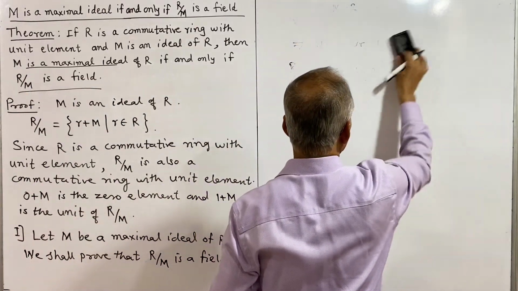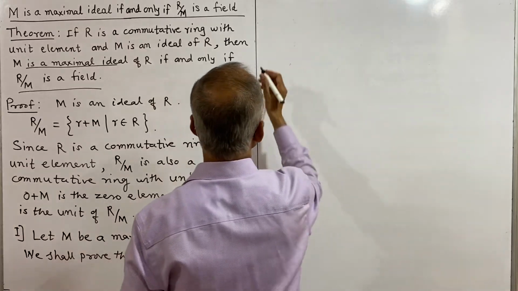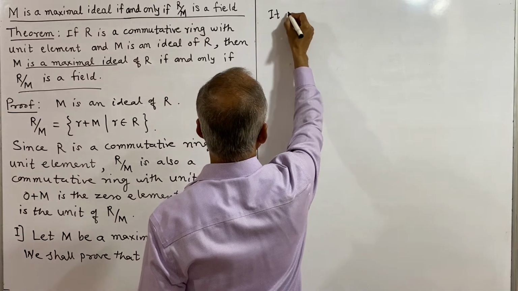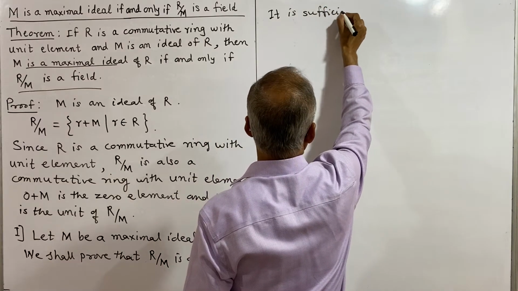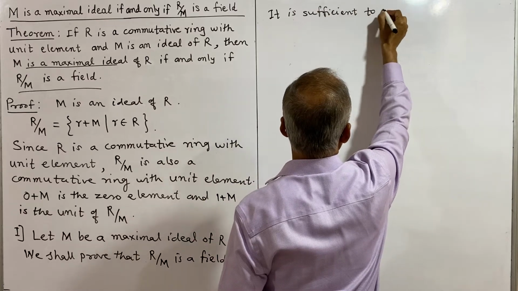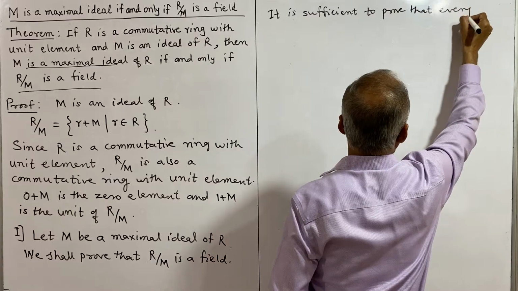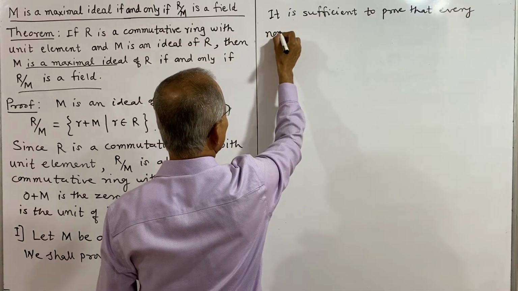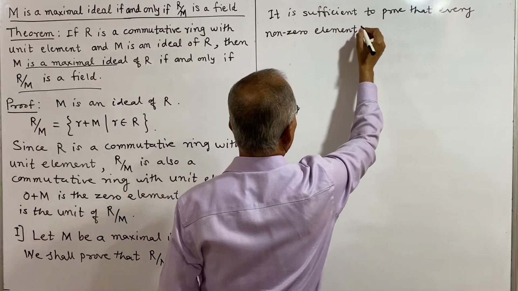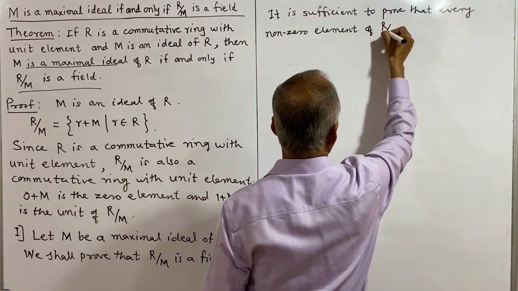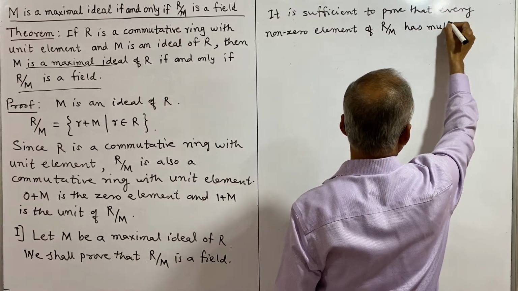Therefore it is sufficient to show that every non-zero element of R by M has a multiplicative inverse. So we shall only need to show this, or it is sufficient to prove that every non-zero element of R by M has a multiplicative inverse.